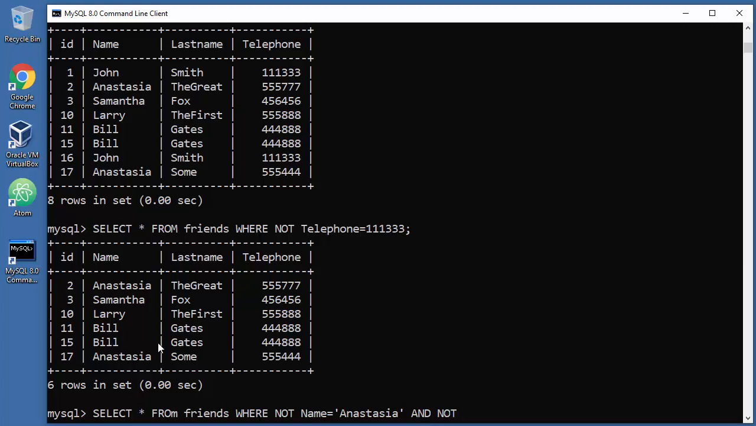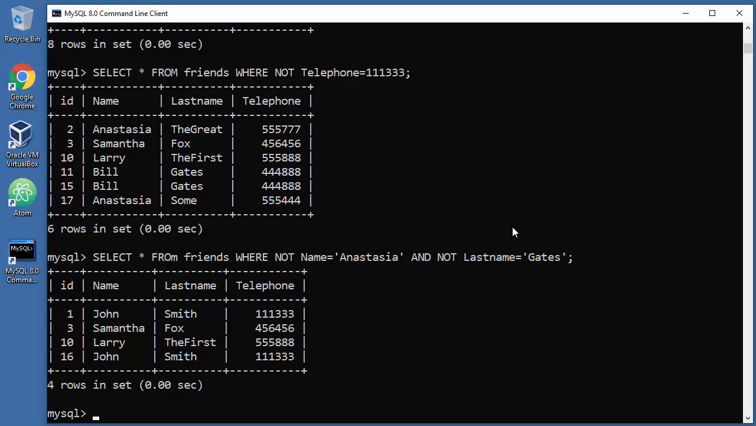And NOT, for example, last name equals Gates. Okay, and now we need to get everything except Anastasia's, and there are two Anastasias here, positions 2 and 17 with different last names. So we will disregard those, and we will disregard all persons with Gates as a surname. So let's see what's up, and there you go, there is no Anastasia, there is no Gateses.